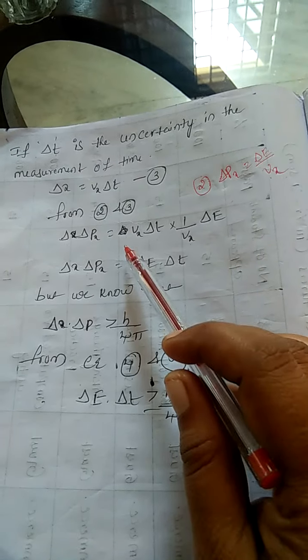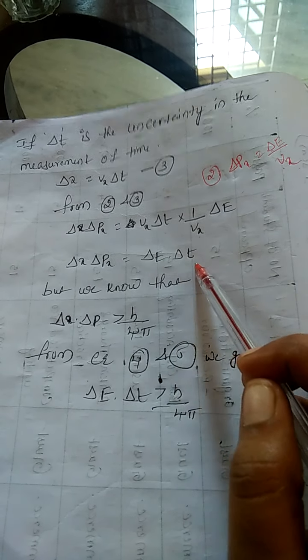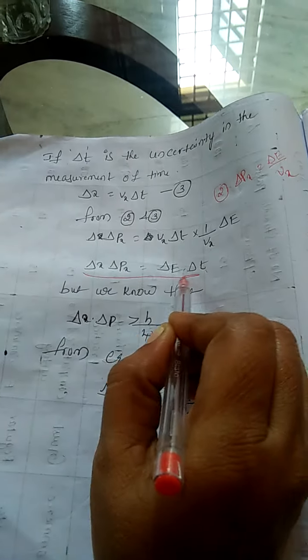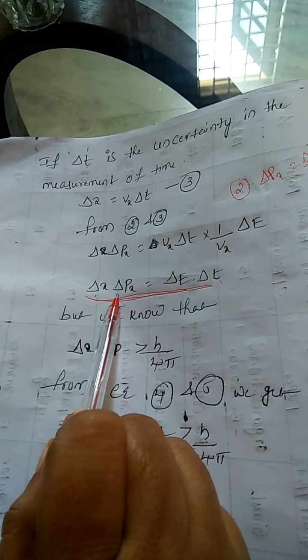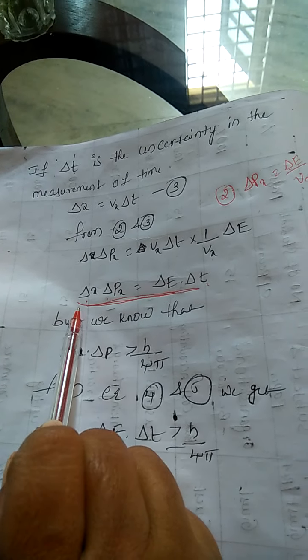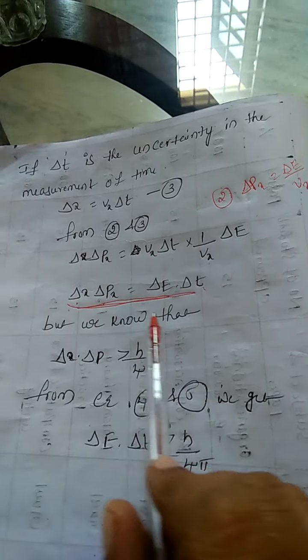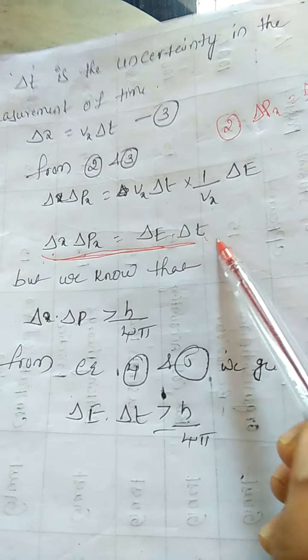So vx gets cancelled, and the remaining is delta E into delta t. From this equation we conclude that delta x into delta px is always equal to delta E into delta t.